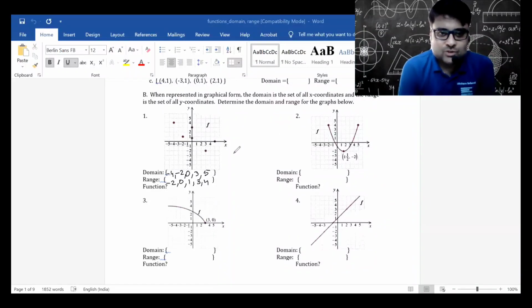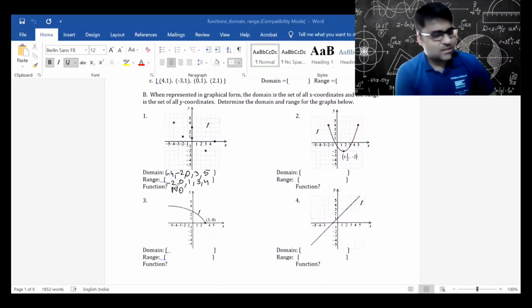Is it a function? The answer is no, it is not a function. Why is it not a function? The reason is, look at this x value 0. This is contributing to two y values. So it's 0 to 1 and 0 to 3. So there are two y values that a single x value is contributing to. Therefore, it is a one-to-many relation, but not a function.